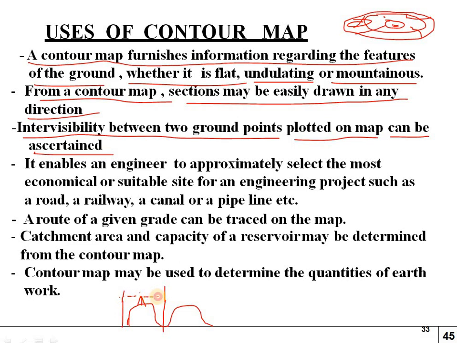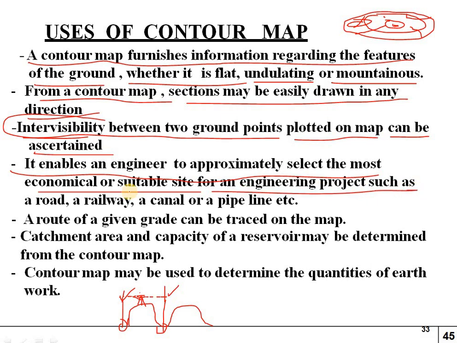We can take the staff levels of both, so that we can identify this level and this level in the contour map. But we cannot see on the ground portion intervisibility. That is known as intervisibility between these 2 points. And it enables an engineer to approximately select the most economical or suitable site for an engineering project such as a road, a railway, a canal or a pipeline, etc.